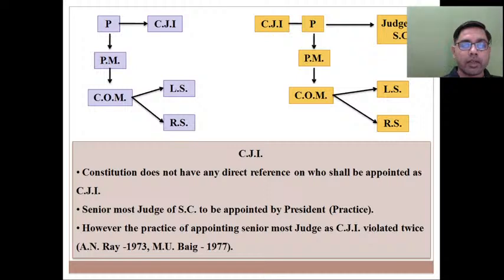So wherever Constitution is not clear, political executives or members of legislature they came up with some conventions, some practices, because in absence of such constitutional provision, in absence of such constitutional convention, there can be arbitrariness, और ऐसी arbitrariness ना हो इसलिए एक पॉलिटिकल प्रैक्टिस इवॉल्व की गई 1950-51 में ही कि among all these other judges senior most judge will be appointed as CJI.